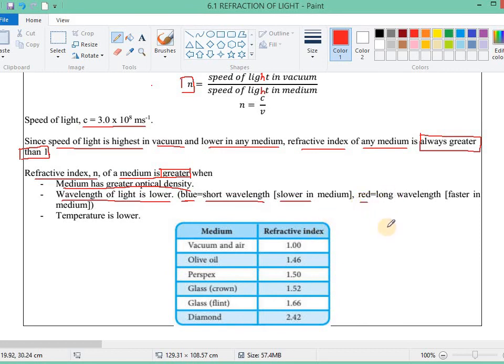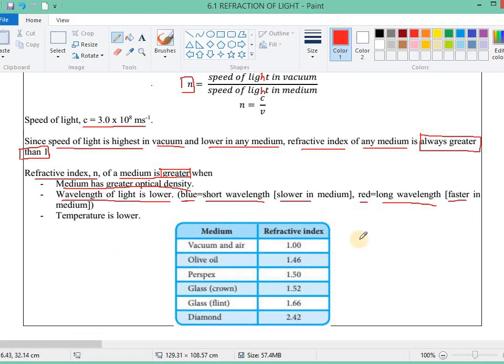Red light has long wavelength, so when it goes into the medium, it will be faster. So long wavelength can go faster in the medium compared to short wavelength of light. You get the idea.